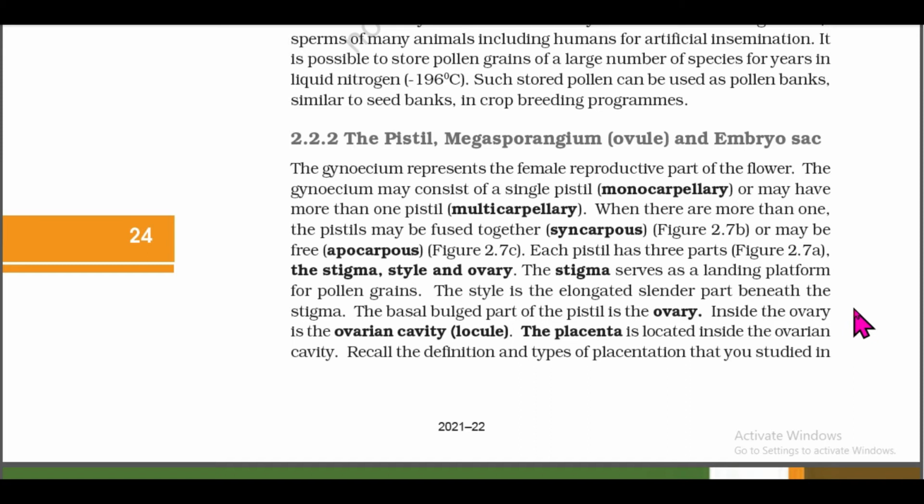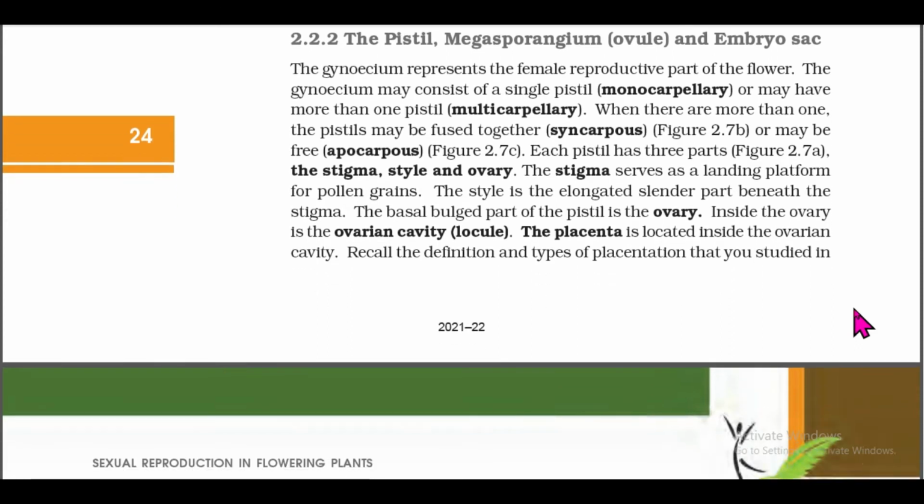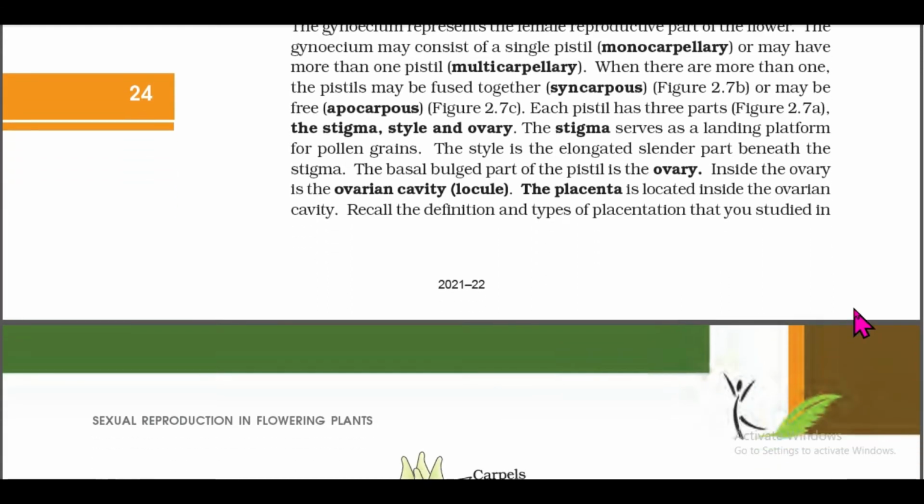The stigma serves as a landing platform for pollen grains. The style is the elongated slender part beneath the stigma. The basal bulged part of the pistil is the ovary. Inside the ovary is the ovarian cavity, locule. The placenta is located inside the ovarian cavity. Recall the definition and types of placentation that you studied in class 11th.